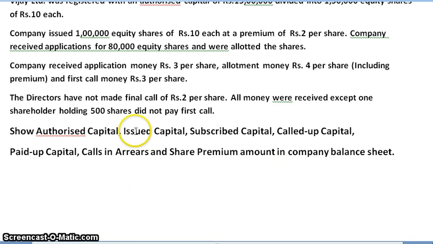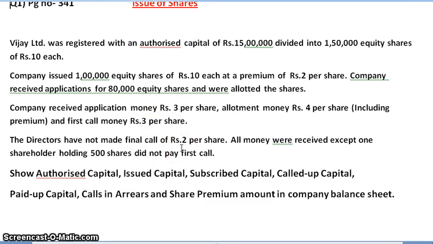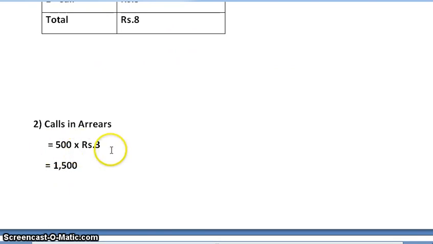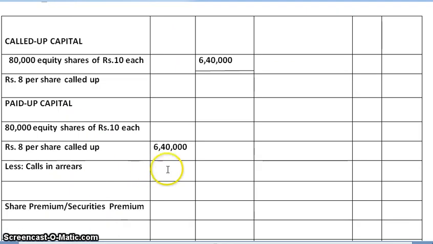Let us calculate calls in arrears. There is a shareholder holding 500 shares who did not pay the first call, and the amount of first call is rupees 3. So that is 500 multiplied by 3. We get the amount as 1,500. So calls in arrears is calculated. From 6,40,000, when we deduct 1,500, outer column we get 6,38,500.